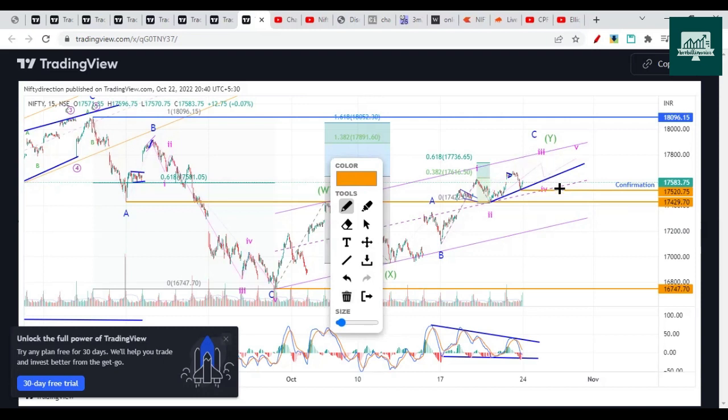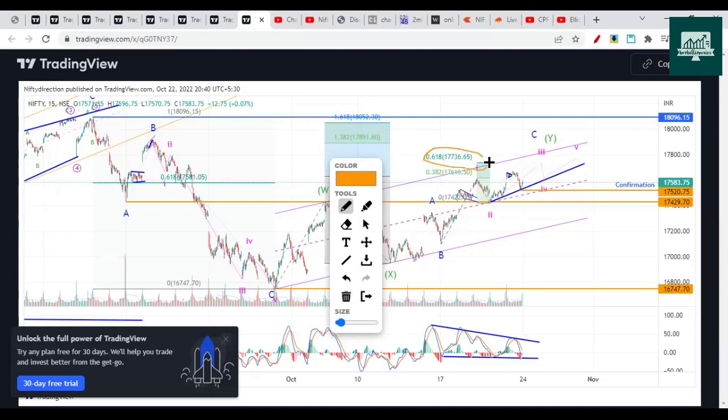Because the moves will be zigzag, it will drop sharp like this. So here you could say within half an hour or 1 hour, it dropped very sharply on the downside, giving us the idea that it is going for a bigger correction towards 17,400. Now we see that it has turned very bullish, so it's very risky to carry positions. We should be watching the 17,730 level. From there, it could start the dip towards this blue trend line, and then again go towards 17,900 as well.